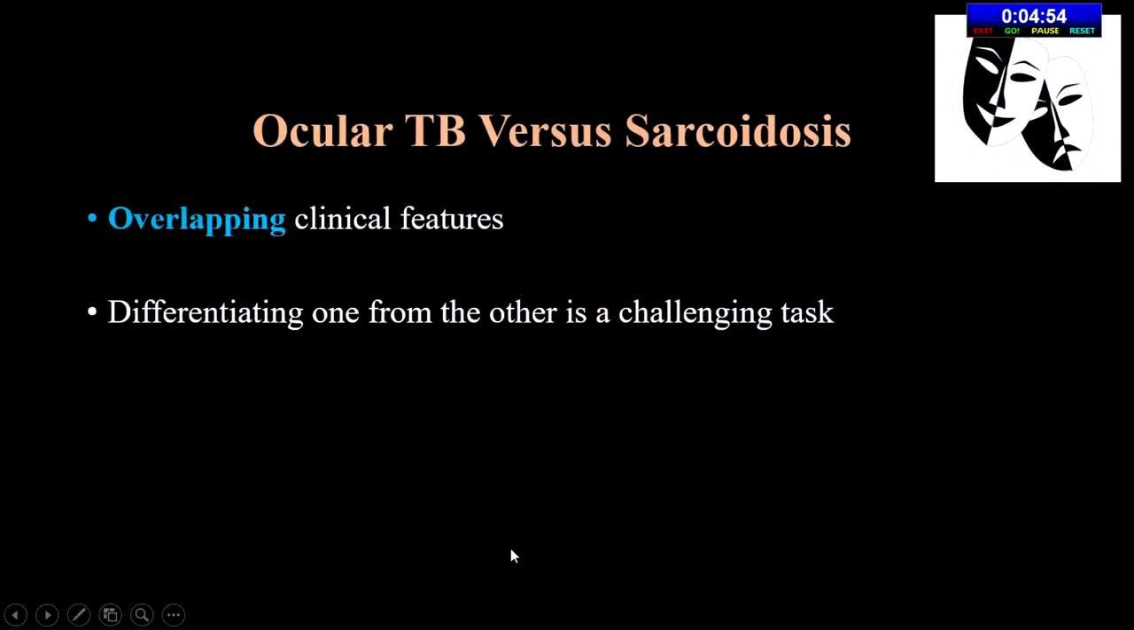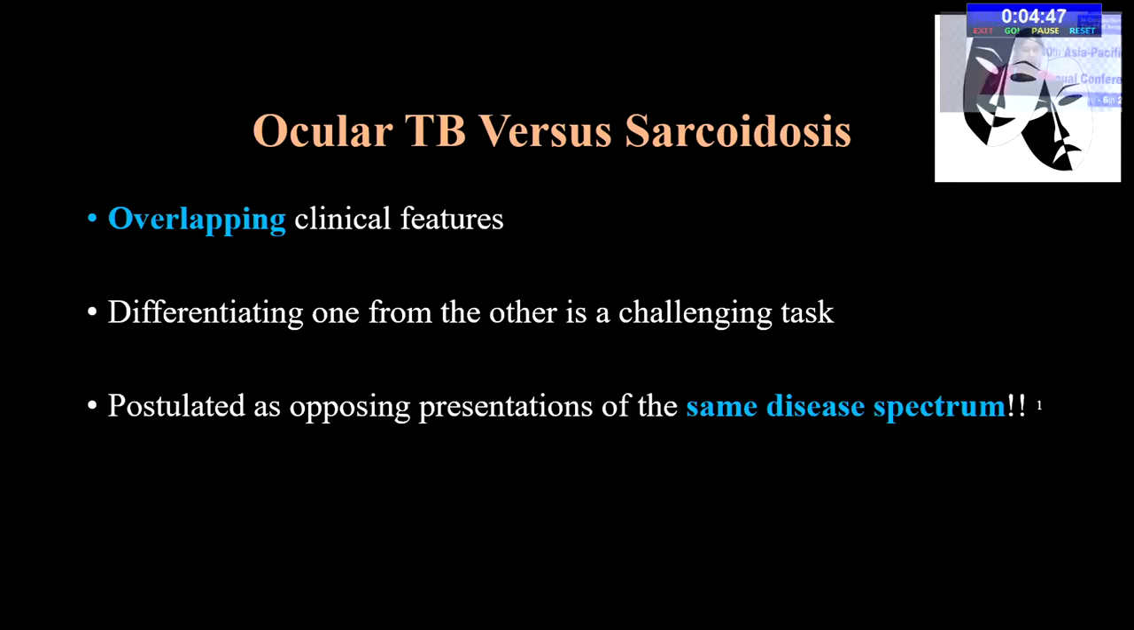Good morning, everyone, and thank you for the opportunity. Ocular tuberculosis and sarcoidosis are two diseases with very overlapping clinical features, and hence differentiating one from the other is a challenging task. They are even postulated as opposing presentations of the same disease spectrum.